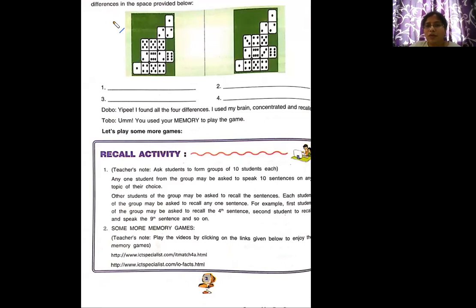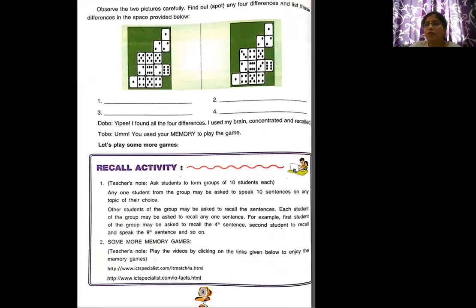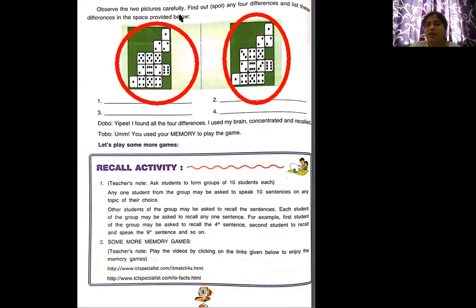Observe the two pictures very carefully. Find out and spot any four differences, and list these differences in the space below.